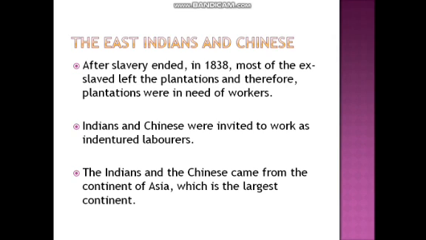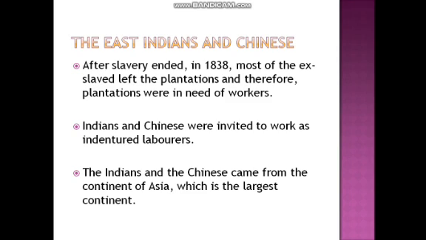The East Indians and the Chinese. After slavery ended in 1838, most of the enslaved left the plantations, and therefore the plantations were in need of workers. So guess what? The Indians and the Chinese were invited to work as indentured laborers. What do we mean by indentured laborers?